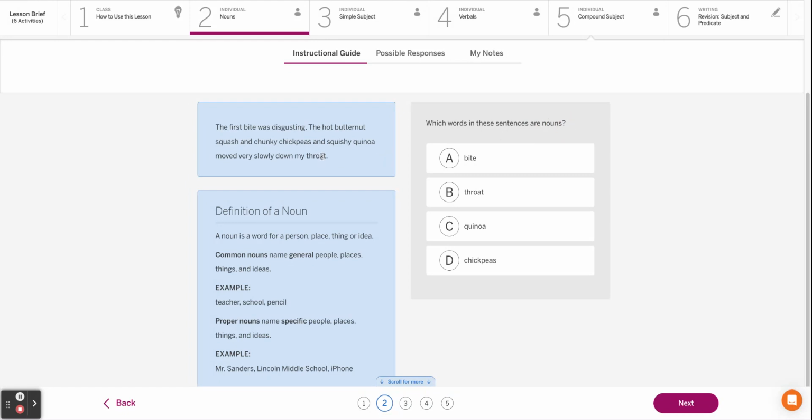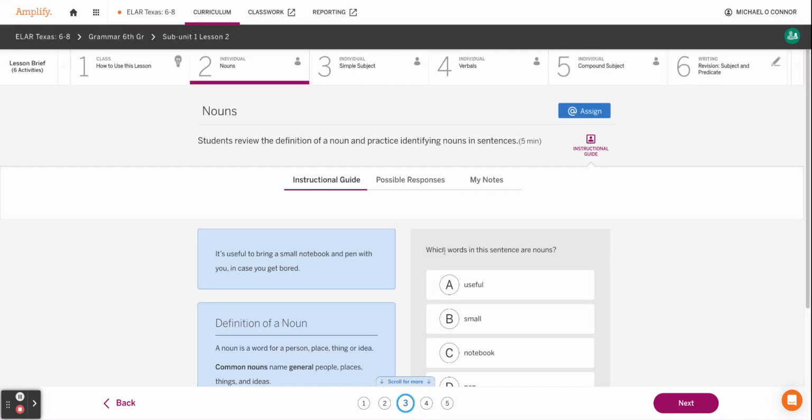You are going to ask yourself, what is the person? What is the place? What is the thing? What is the idea? So if you get stuck on a word, the first bite, person, place, thing, or idea, was, person, place, thing, or idea. So go through each word and ask yourself that question. Card 3. Again, which words in the sentence are nouns? Ask yourself, is it a person, place, thing, or idea? You're going to finish 4 and 5, same activities.